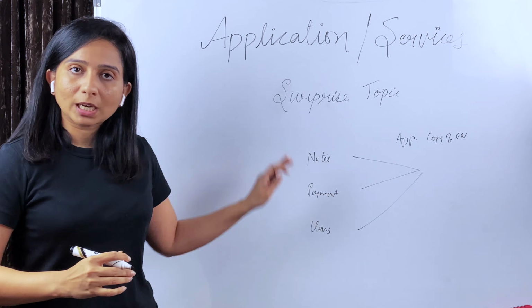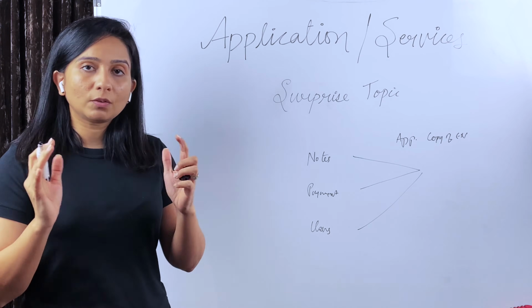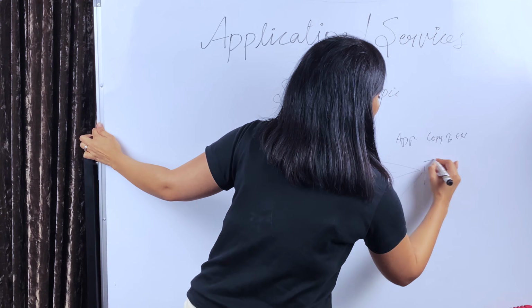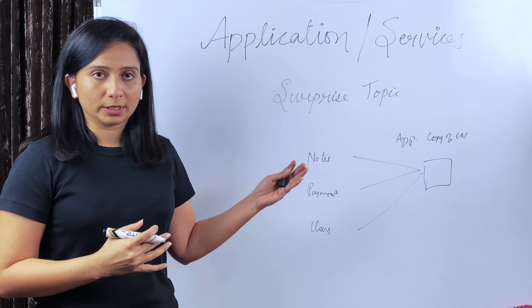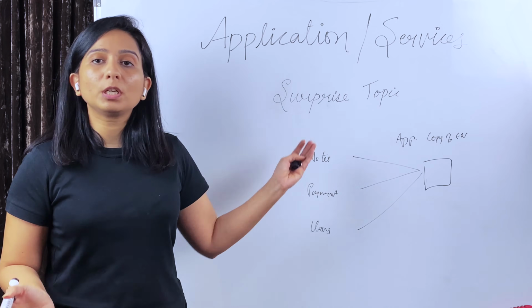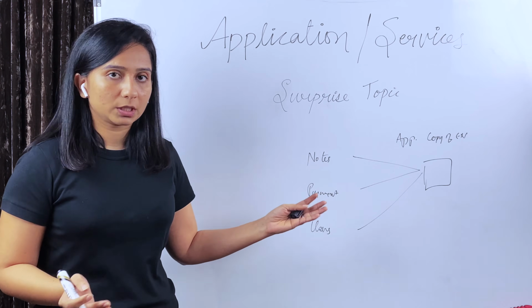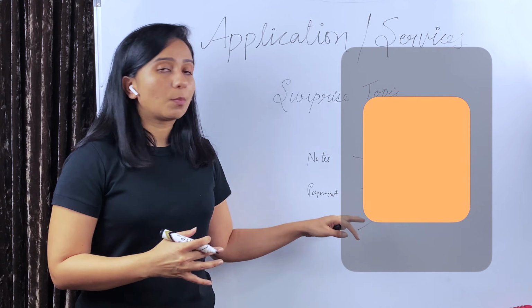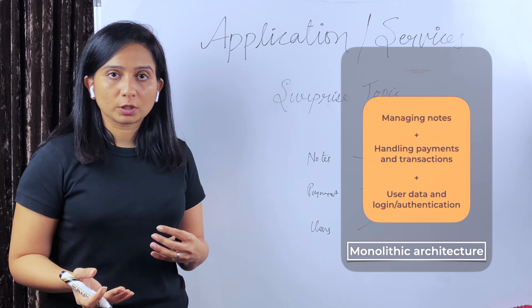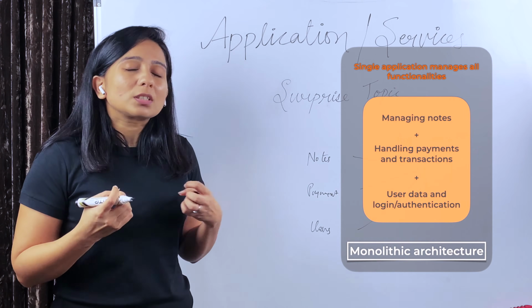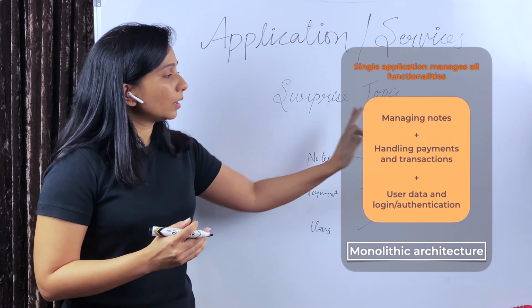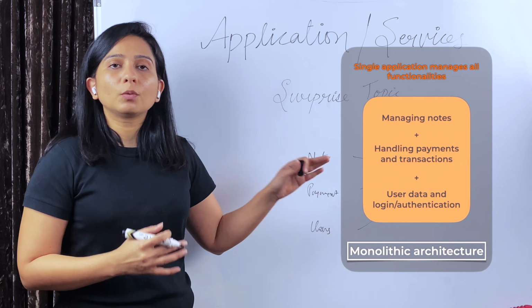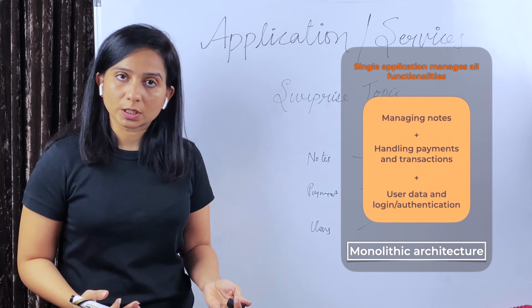So there are not multiple applications at the backend, but there is only one application which is performing all the required features. Such applications are called monoliths because this is just one big piece of code which is handling all the requirements. There is a lot of discussion about advantages and disadvantages of monoliths, but usually small startups or small companies, when they don't have much scale, start with a monolithic architecture where usually one or two applications are handling all the responsibilities.